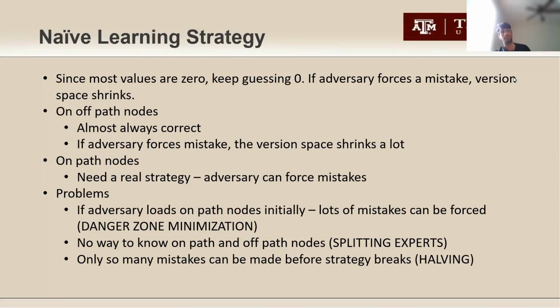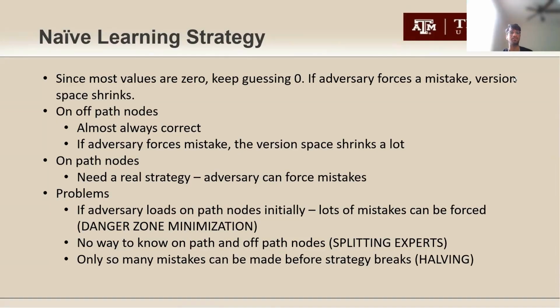Similarly, on the on-path nodes, we need a real strategy. This naive strategy wouldn't work. The problem is the adversary can give nodes in any order. So if it gives a lot of on-path nodes initially, it can force a lot more mistakes. So this requires some kind of fix, which is done through danger zone minimization. This will be explained in the next slide.